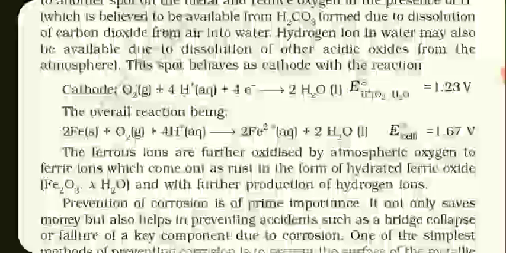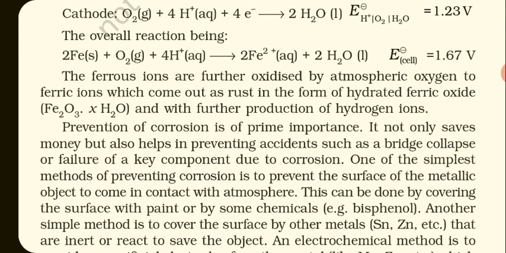From the atmosphere, this spot behaves as cathode with the reaction. So at cathode, 1 mole of oxygen gas will react with the 4H+ ions present in aqueous state, will gain 4 electrons and form 2 moles of H2O, which is in liquid state. For this reaction, the electrode potential is 1.23 volt.